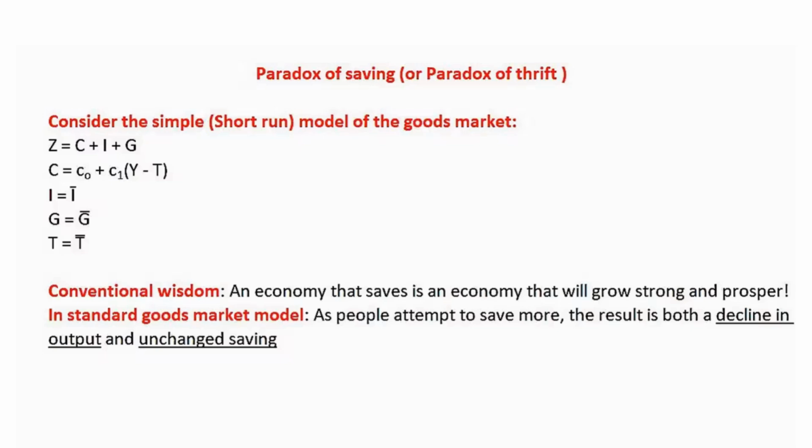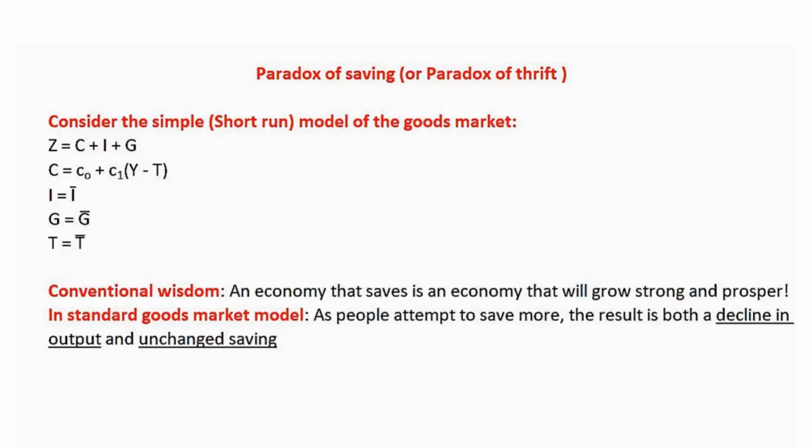So we want to now analyze the concept of the paradox of saving, or paradox of thrift. For this, we consider the simple shortened model of the goods market, where investment, government spending, and taxes are given to us as exogenous, and consumption is given as a function of disposable income, Y minus T.